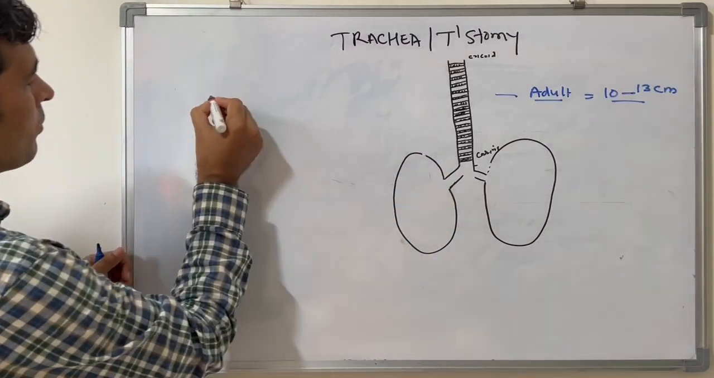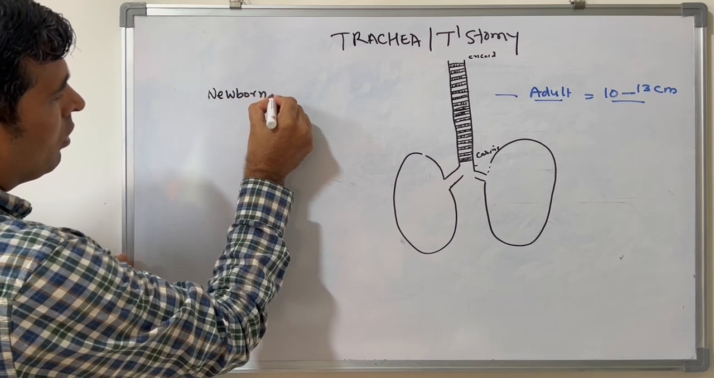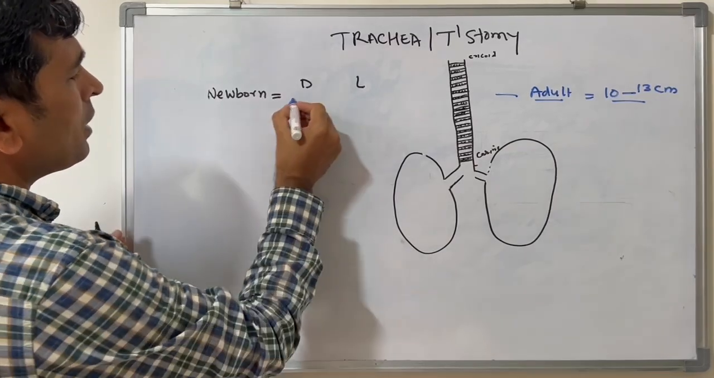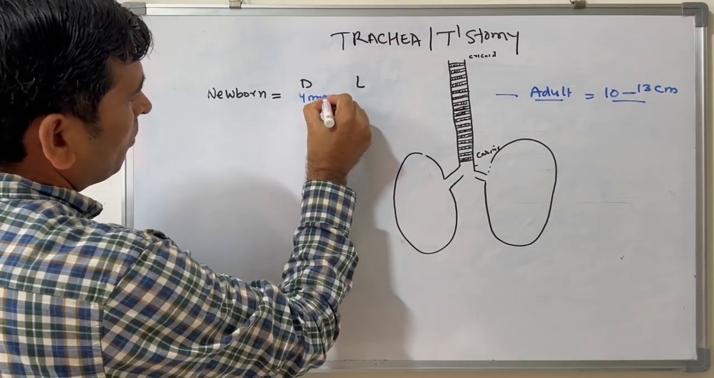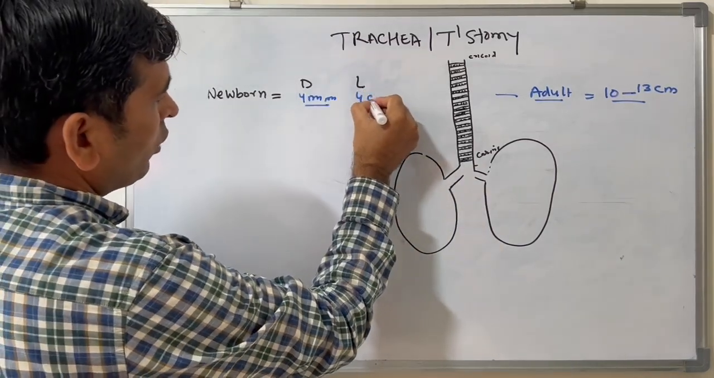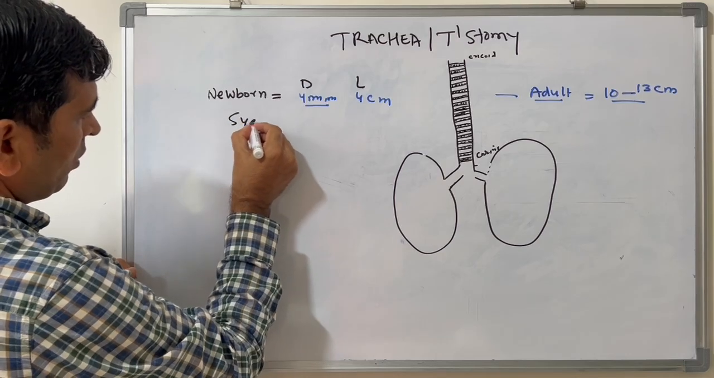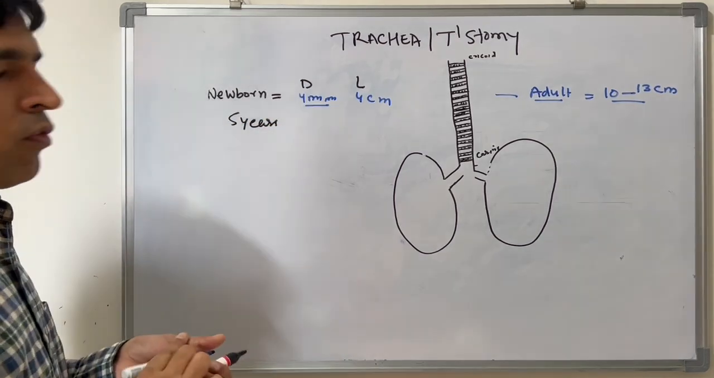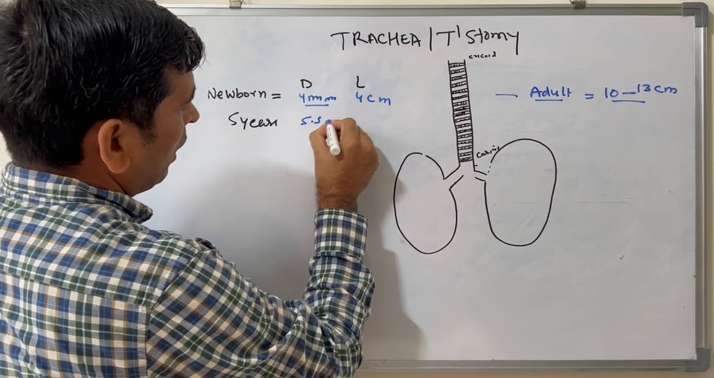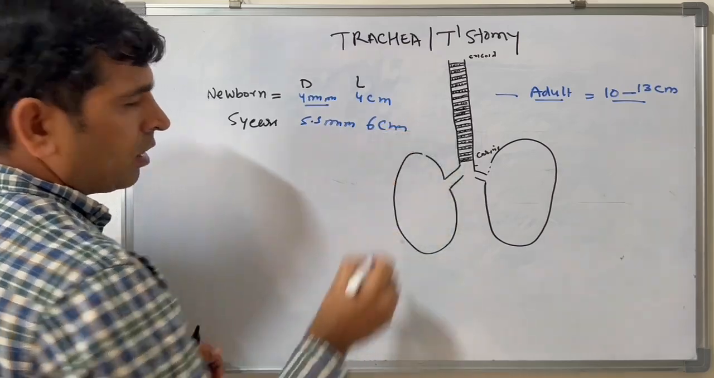If you see the newborn trachea diameter and length, the diameter is about 4 mm and the length of the newborn is about 4 centimeters. At 5 years of age, the diameter of the trachea is about 5.5 mm and the length is about 6 centimeters.